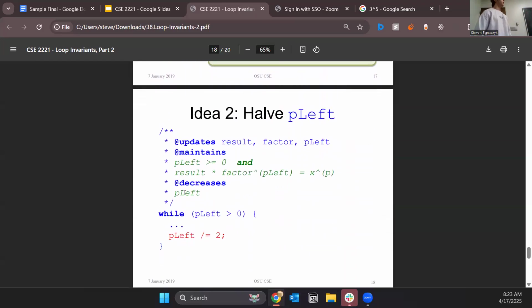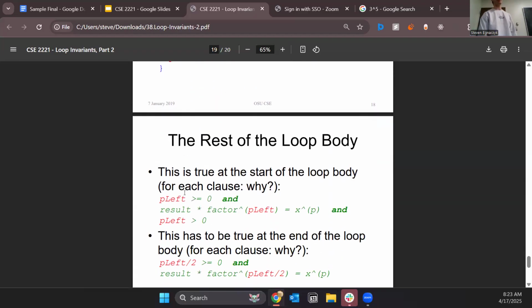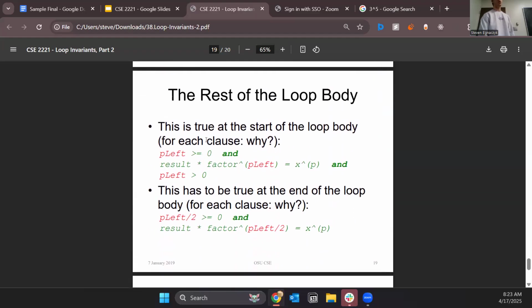Okay, now you could do another thing, which is have P left. And in that case, you would have to come up with a different metric. We know that having P left would also work because before the while loop, we know that P left is greater than 0. And so then we know at the start of the loop body that P left is greater than or equal to 0 because it was greater than 0.